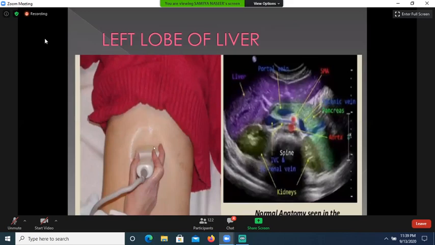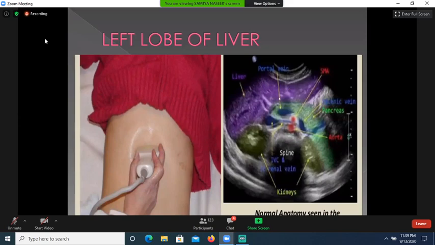Then when we place the probe in transverse section in the epigastric region, this image is achieved. It shows the left lobe of the liver. This green one is the pancreas, portal vein, and IVC, and the right kidney and left kidney in transverse section.